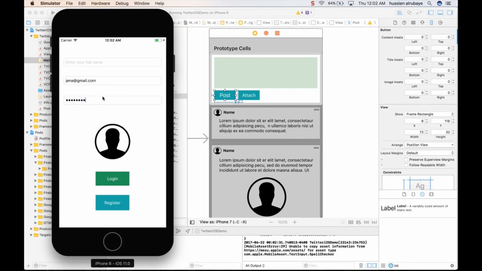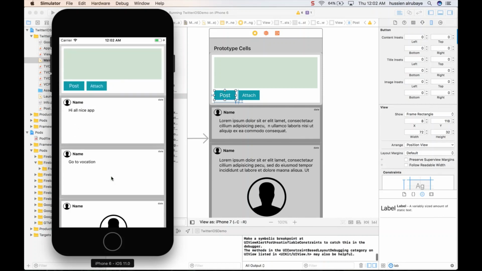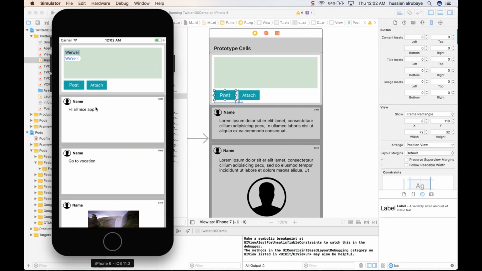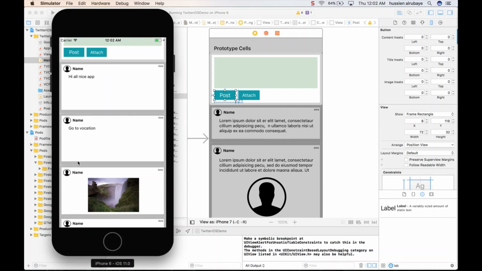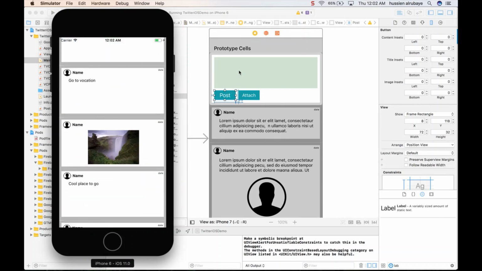Okay, I think I just logged in correctly. Now I think everything is cool. So this is for posting. Someone wants to post, clicks post, clicks attach. This is image, and everything now is cool for setting everything.